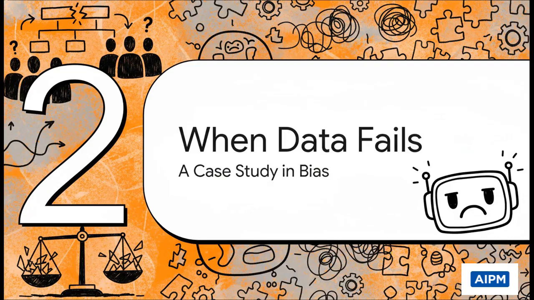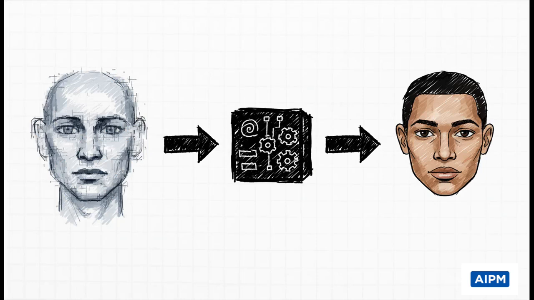And listen, this isn't some far-off sci-fi concern. This is happening right now, today. Let's look at a real-world case study that perfectly illustrates the stakes here. So a few years ago, researchers developed an algorithm called Pulse. The idea was pretty cool and simple. You feed it a blurry, pixelated photo of someone's face, and the AI will generate a crisp, high-resolution version. You know that classic enhance command you see in every spy movie? Well, this was supposed to be that, but for real.